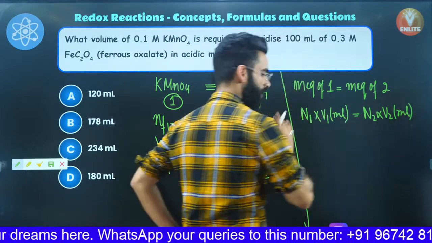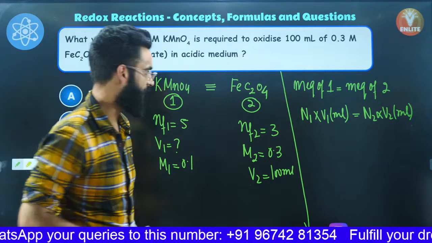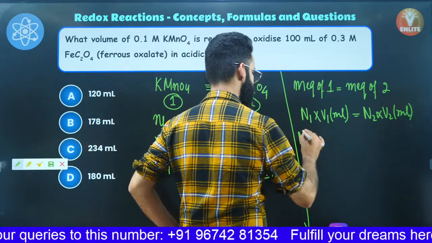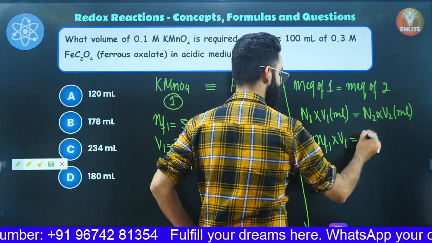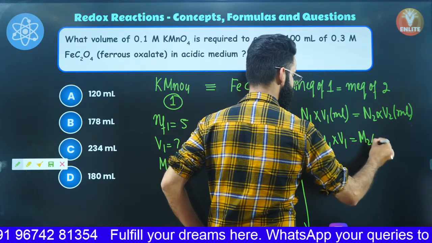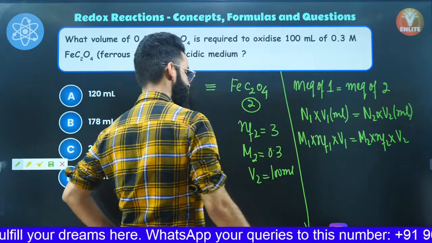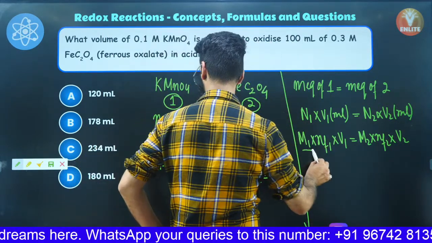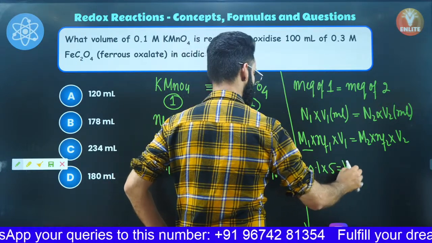Now people, what is normality basically? As per the formula, normality is molarity multiplied by N factor. So normality of 1 I can write as molarity of 1 multiplied by N factor of 1, then comes V1 in ml. Normality of second is going to be molarity of second multiplied by N factor of second, and it's going to be V2 in ml. Now all the parameters I guess are given to us. M1 value is given to us as 0.1. N factor of 1 is 5. V1 I need to calculate.